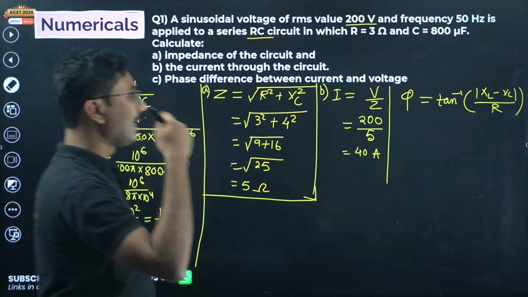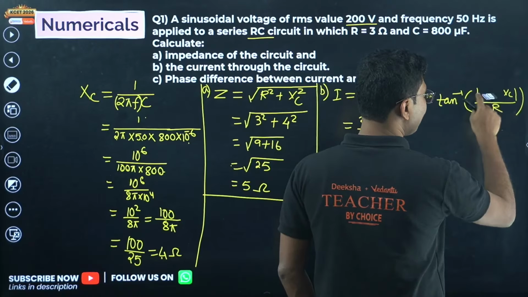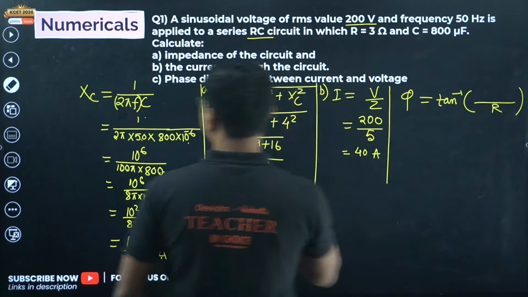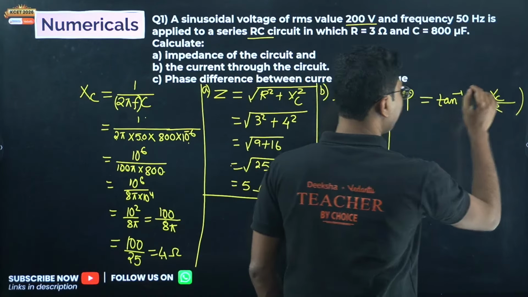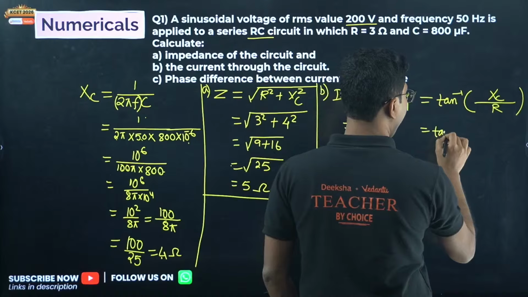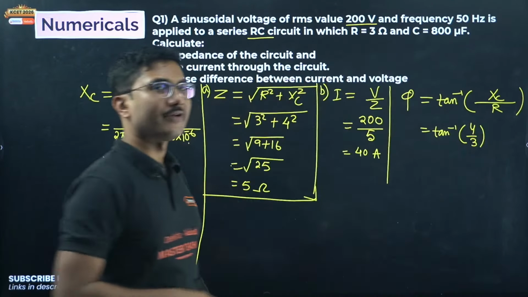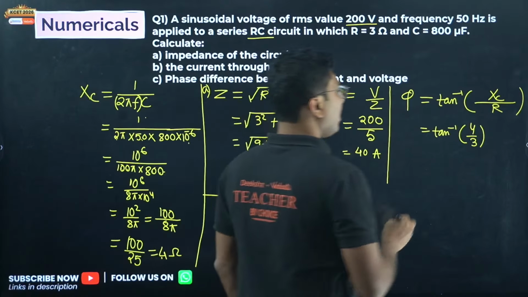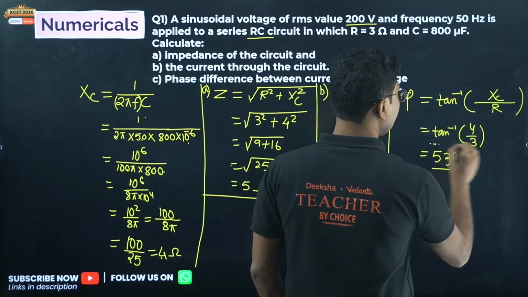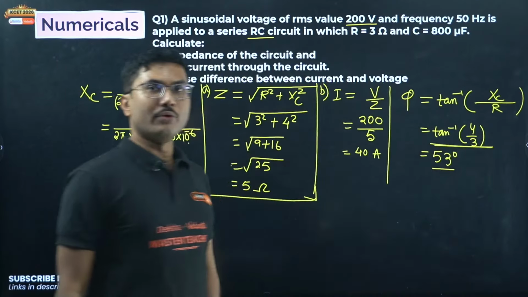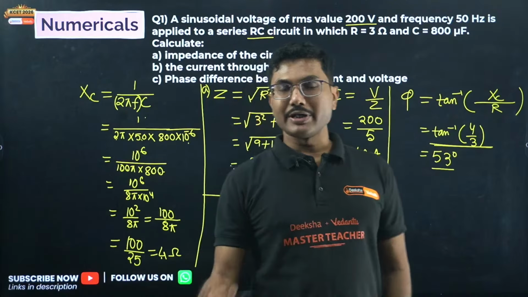Now here again there is no XL, so modulus of minus XC is simply XC. Okay, so it will be XC by R. For this particular problem, it is XC by R. So tan inverse 4 by 3. Now 4 by 3 is a very special value. This is actually 53 degrees. If you don't know it, you can leave your answer over here, because you are not allowed any scientific calculator.